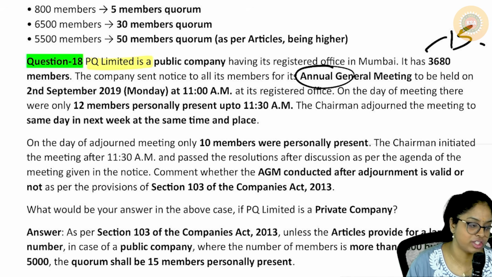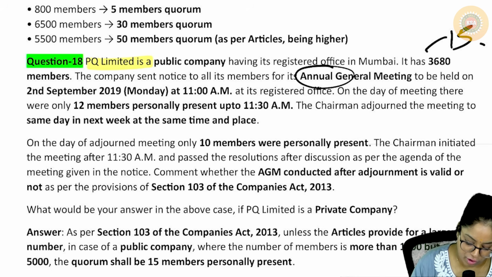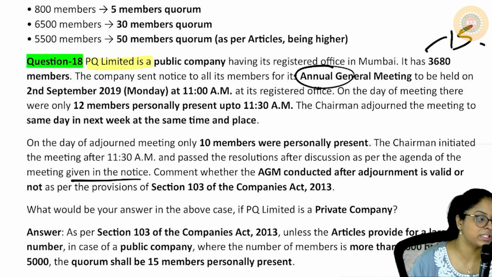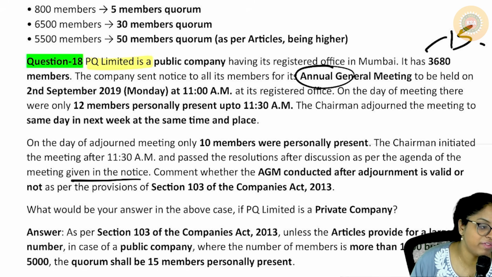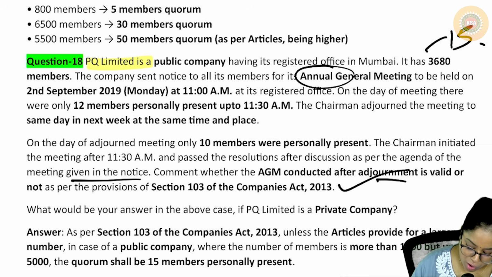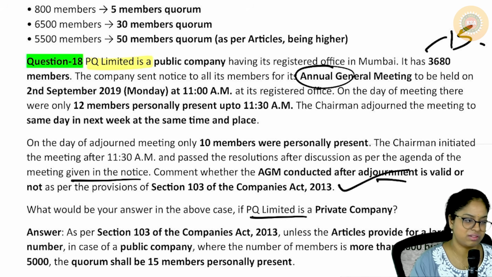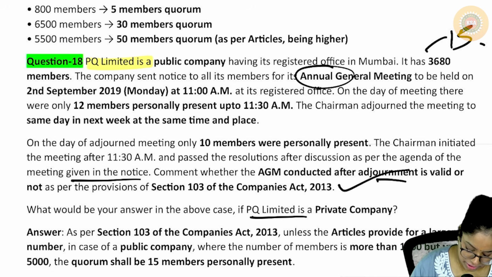On the day of the adjourned meeting, 10 members were personally present. The chairman initiated the meeting after 11:30 and passed resolutions after discussion as per the agenda of the meeting given in the notice. Comment whether the AGM conducted after adjournment is valid or not as per the provisions of the Act. It is valid. What would be your answer if PQ Limited is a private company? Still the same answer. Okay.